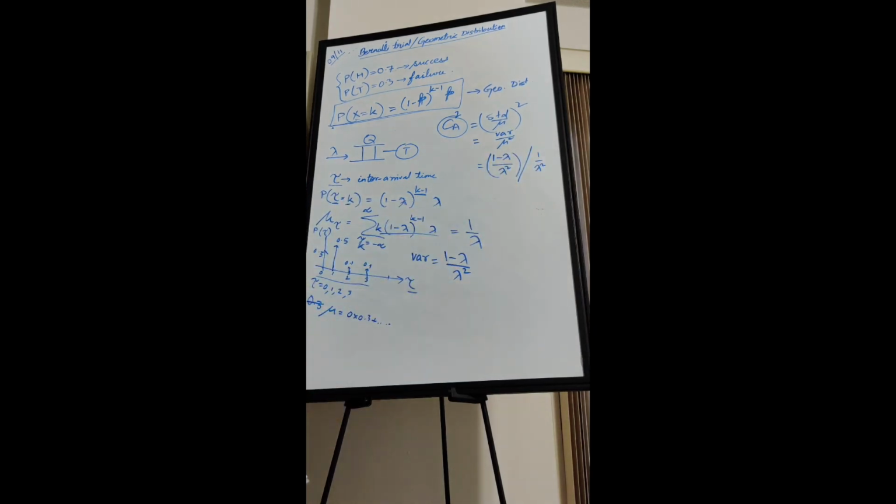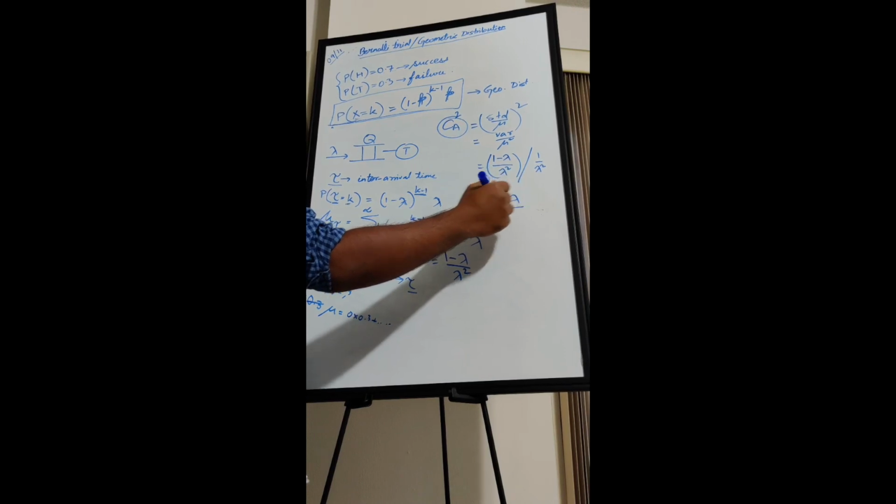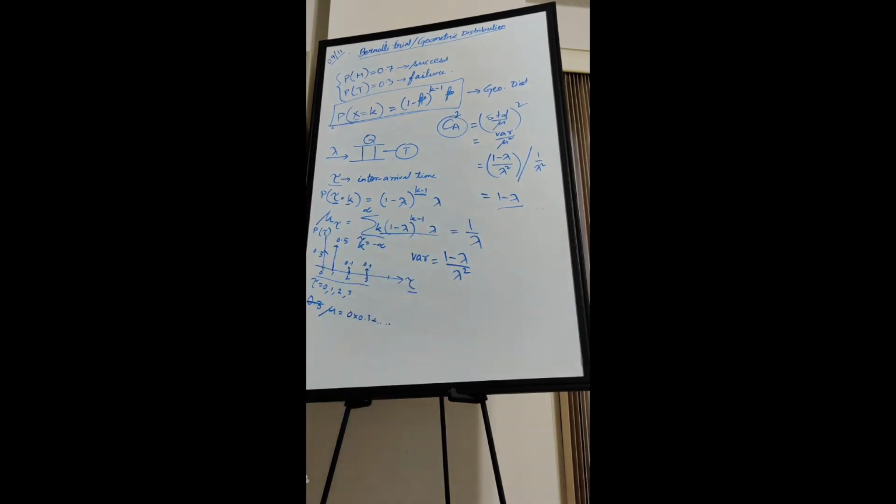So this is 1 minus lambda. So for geometric distribution, the squared coefficient of variation of interval time is nothing but 1 minus lambda. Why is this important? Because we use this many times, so when you have to use it, you can use it from memory without doing any derivation.